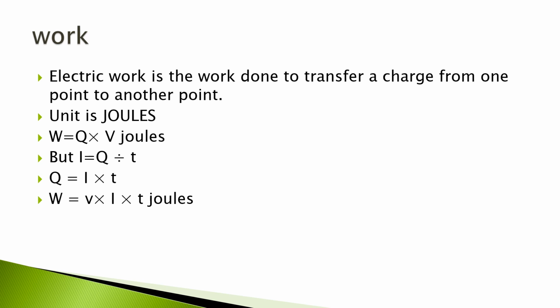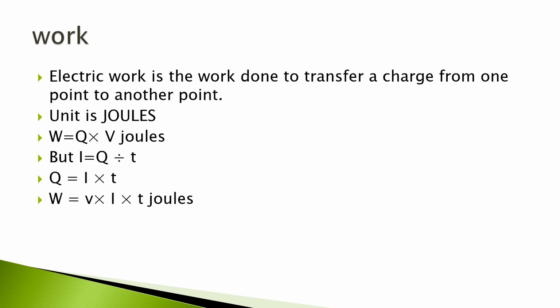Hence, work done to move a charge of Q coulomb through a potential difference of V volt is given by W is equal to Q into V joules.